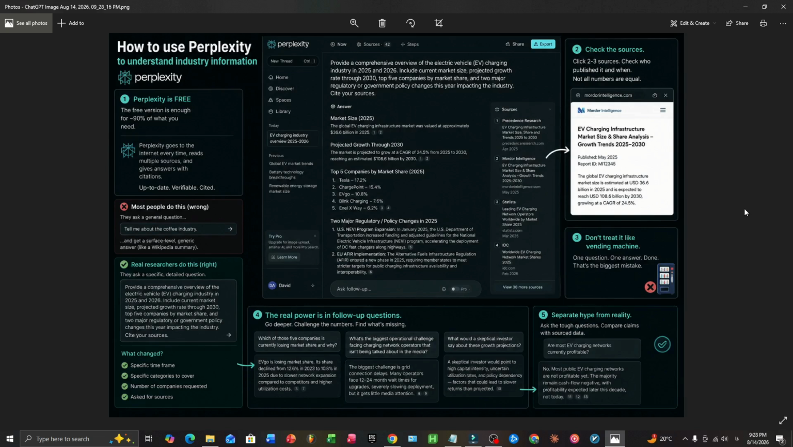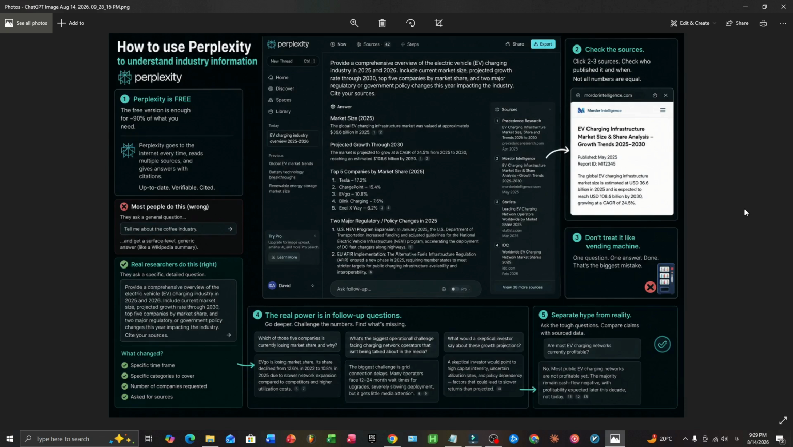So let's fix that immediately with a real industry, live, right now. I'm going to research the electric vehicle charging industry because it's growing fast, it's messy, and it's a perfect example of an industry where the headlines lie to you. Instead of "tell me about EV charging," here's what an actual researcher types. Give me a breakdown of the EV charging industry in 2025 and 2026. Include current market size, projected growth rate through 2030, the top 5 companies by market share, and 2 major regulatory or policy changes affecting the industry this year. Cite your sources.